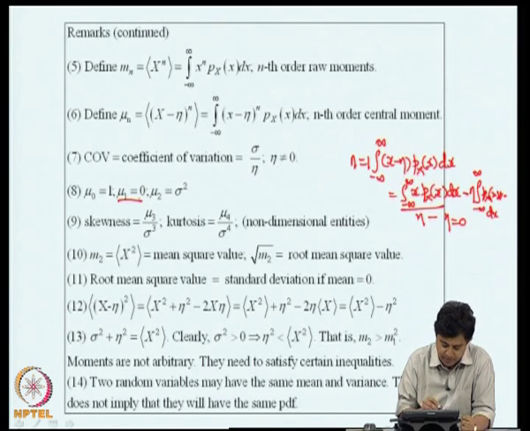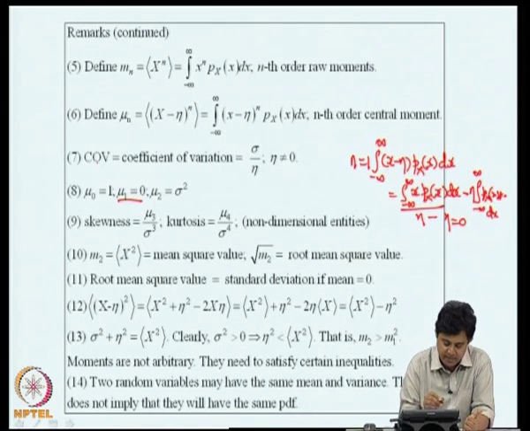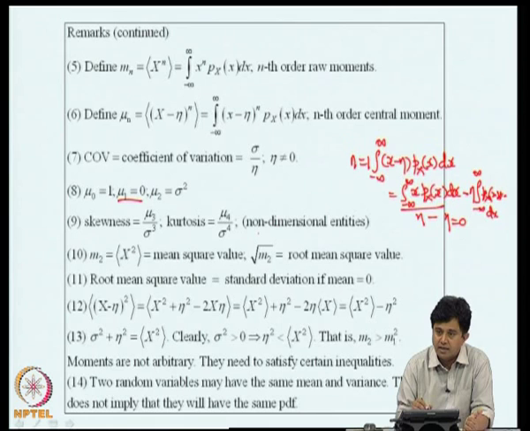Now, we define the ratio of the third order central moment to the cube of the standard deviation as skewness, and similarly the ratio of mu 4 by sigma to the power of 4 as kurtosis. These are non-dimensional entities. Coefficient of variation, skewness and kurtosis are non-dimensional.